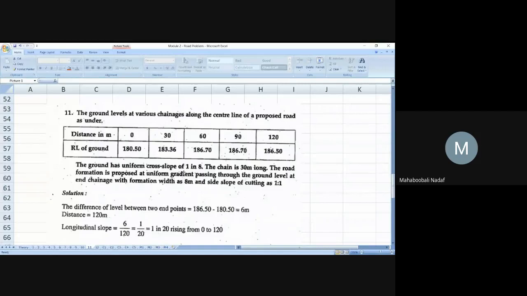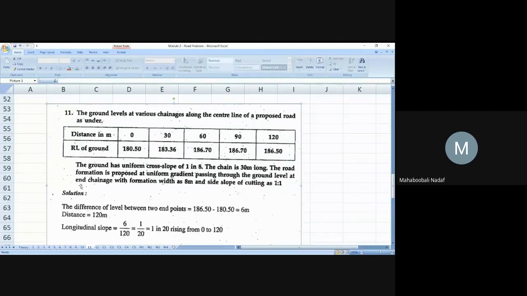If cross slope is 1 in 8, that means small r is equal to how much? Small r is equal to 8. Very good. Small r is equal to 8. The chainage is 30-meter long. The road formation is proposed to be uniform gradient passing through ground level.